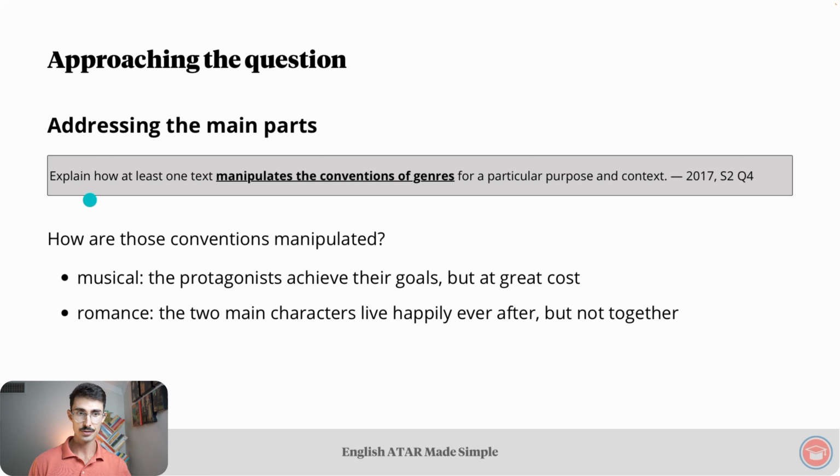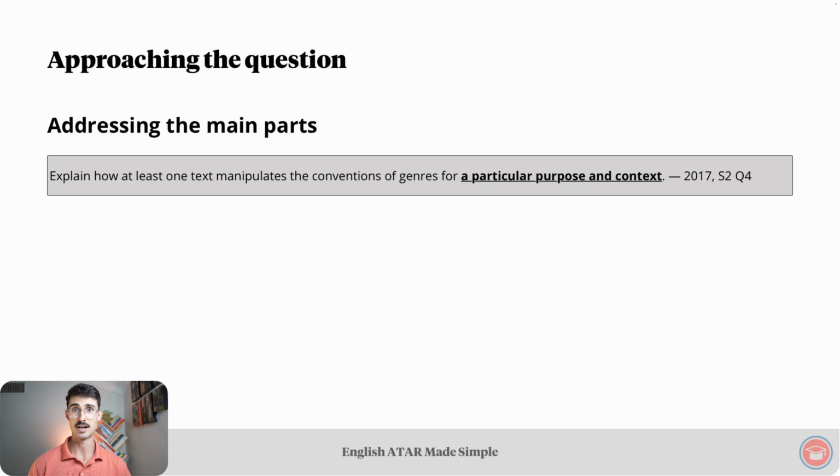As an aside, also note the word how in the question. That is a throwback to the lesson on language features. When you see how in a comprehending or responding section question, it should be ringing alarm bells in your head saying, discuss language features. So in an essay, you'd state how conventions are manipulated. In this case, the 2 main characters live happily ever after, but not together, and which language features are used to achieve that effect.